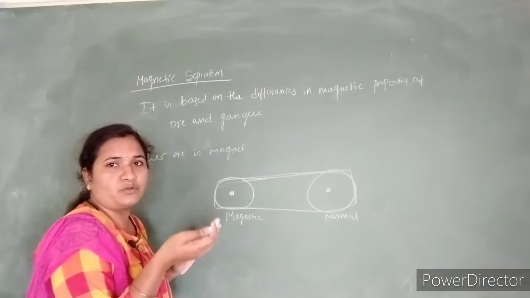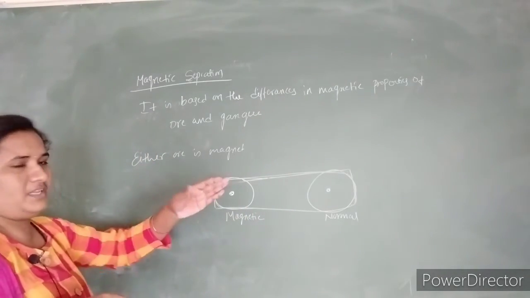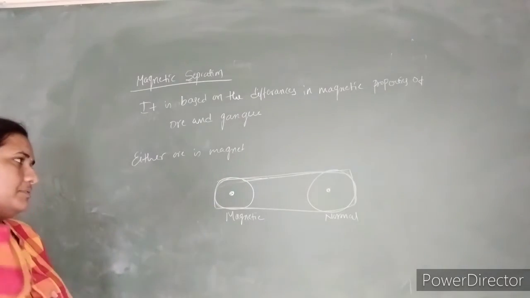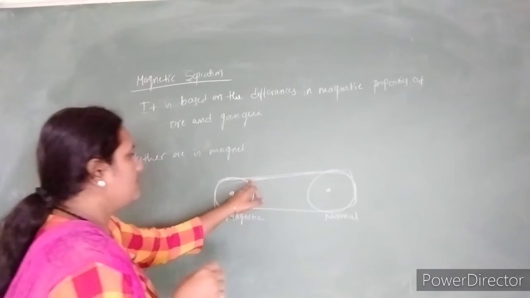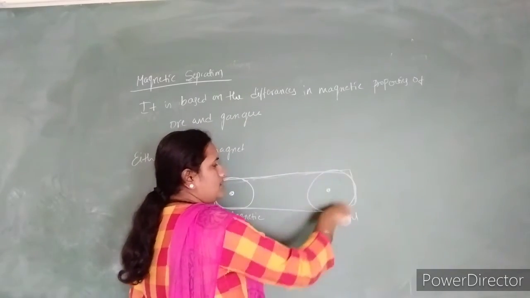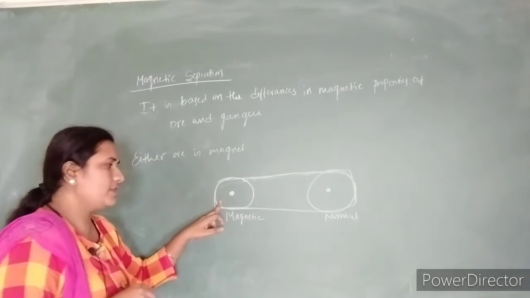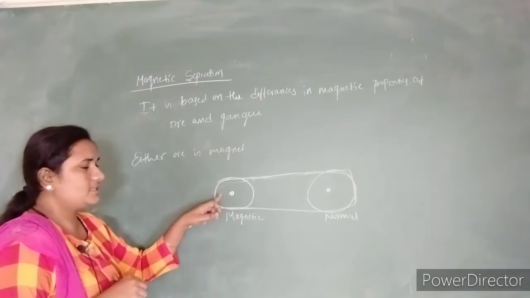In an airport, we see a conveyor belt. By putting luggage on it, it comes to the person. Similar to that, we use the conveyor belt. One end is fitted with a rotating normal wheel, and at the other end we have to put the magnetic roller.